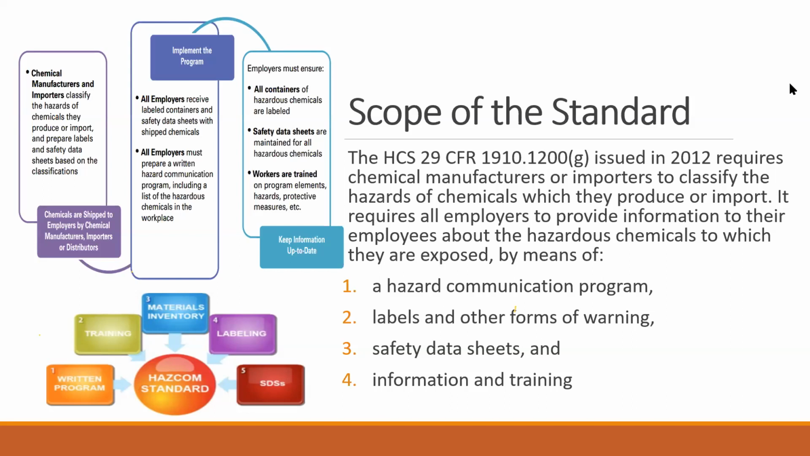So now that we have this chemical available, we have the MSDS available, we have the label available. Now what we are going to do is develop a hazard communication program. A hazard communication program is where we identify the area where this hazardous material is going to be stored, which employees are going to use it, and how much, and which PPEs are required, right?